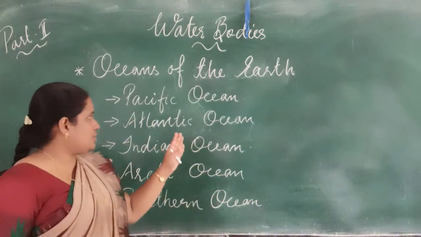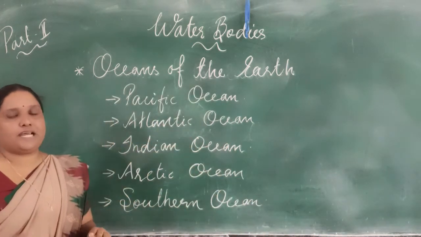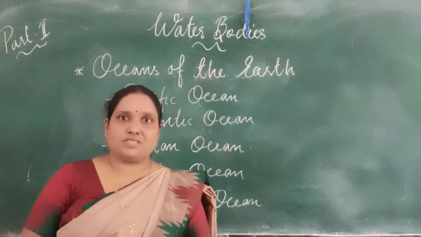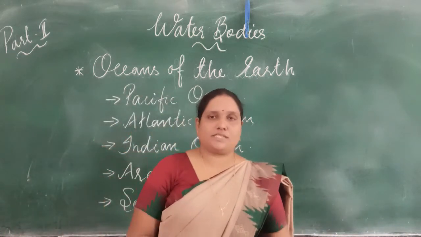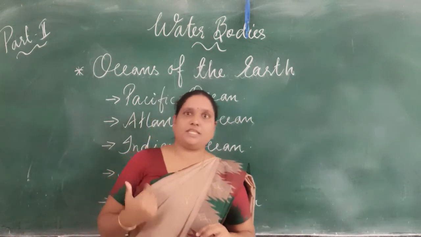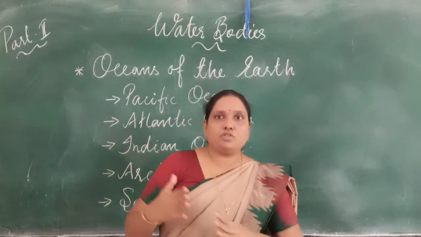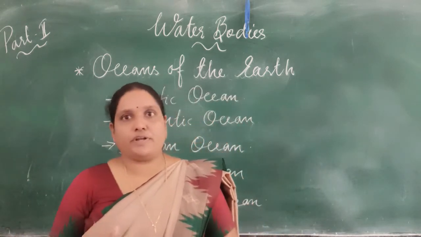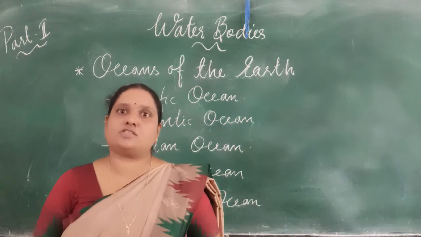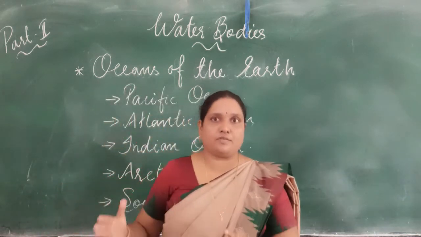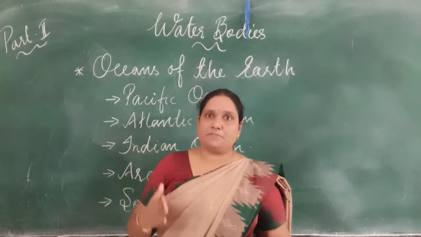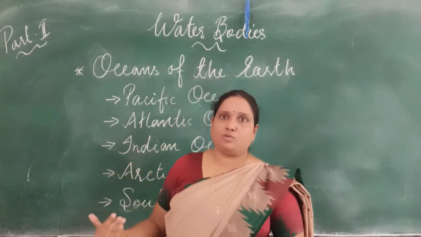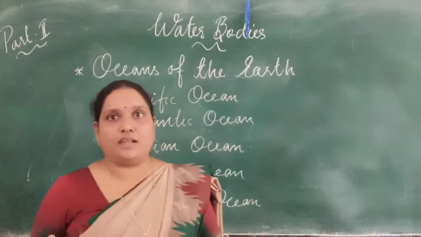The second ocean is the Atlantic Ocean. The Atlantic Ocean lies between Africa and Europe on one side and North America and South America on the other side. Most of the main important harbors are located near this ocean, in the coastal region of this ocean. So it is considered the busiest ocean. The Atlantic Ocean is the busiest ocean and the second largest ocean.